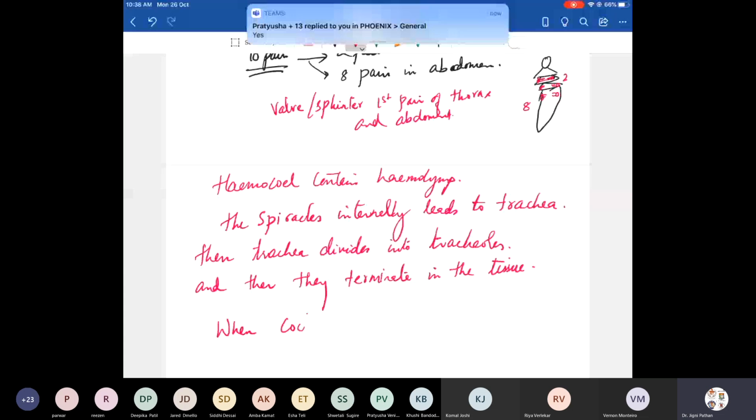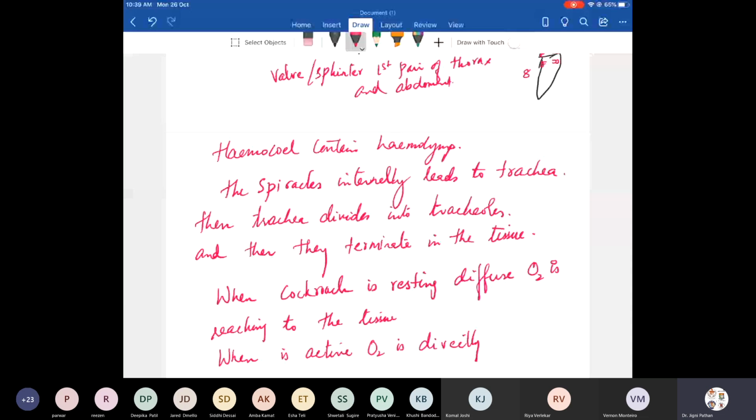When the cockroach is active, when it is running, oxygen is directly reaching the tissue.